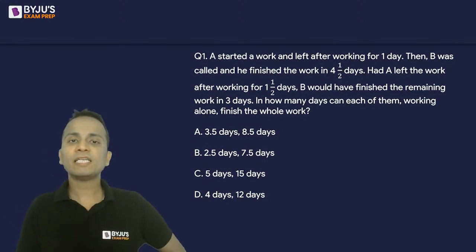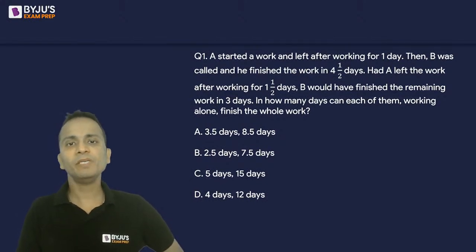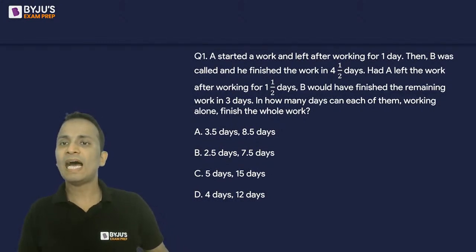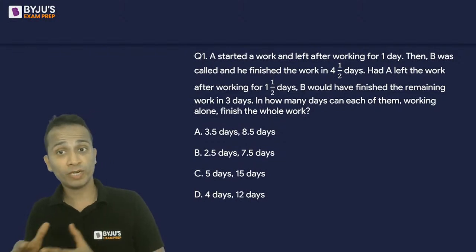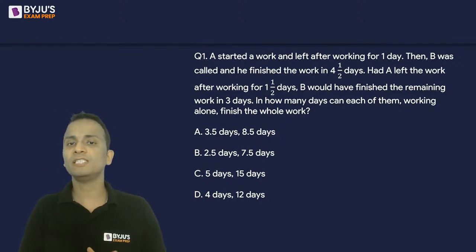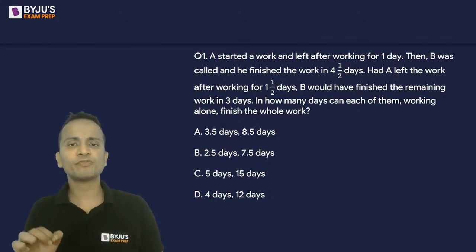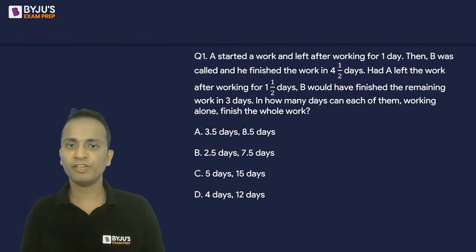The question says that A started a work and left after working for 1 day. Then B was called and he finished the work in 4.5 days. Had A left the work after working for 1.5 days, B would have finished the remaining work in 3 days. So the question is, in how many days can each of them working alone finish the whole work?